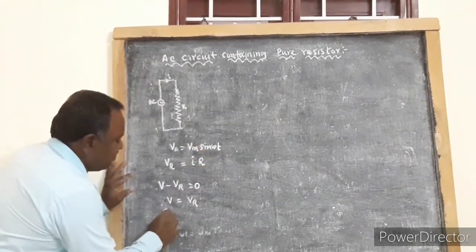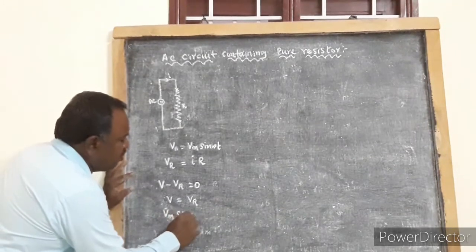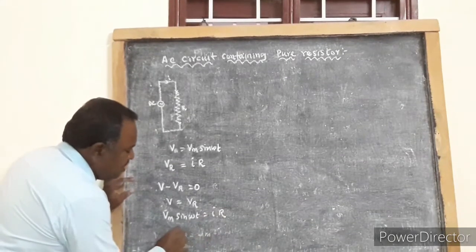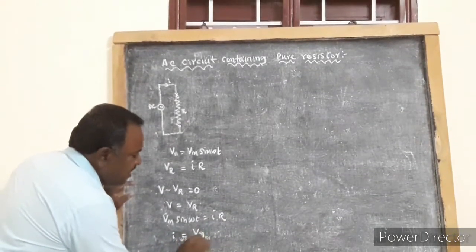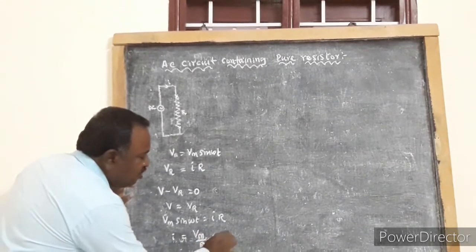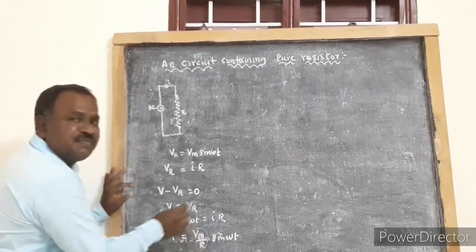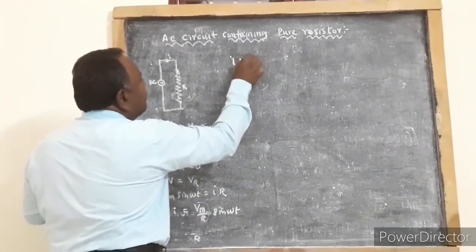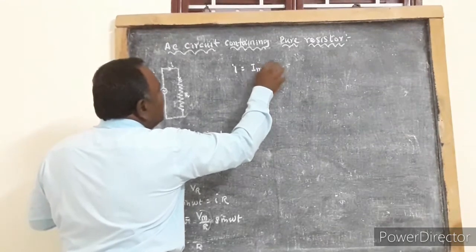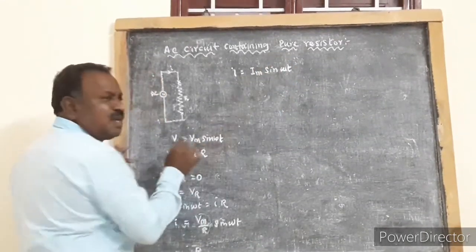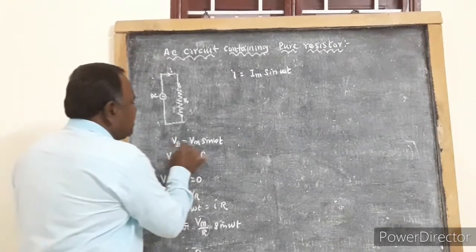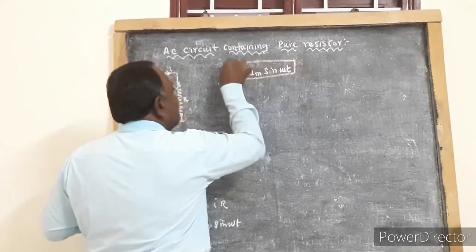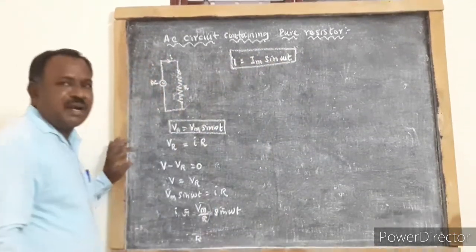That is Vm into sine omega t is equal to IR, or I is equal to Vm by R into sine omega t. Replacing this Vm by R by Im, we will have I is equal to Im into sine omega t. Equation 1 represents the instantaneous EMF, and equation 2 represents the instantaneous current.